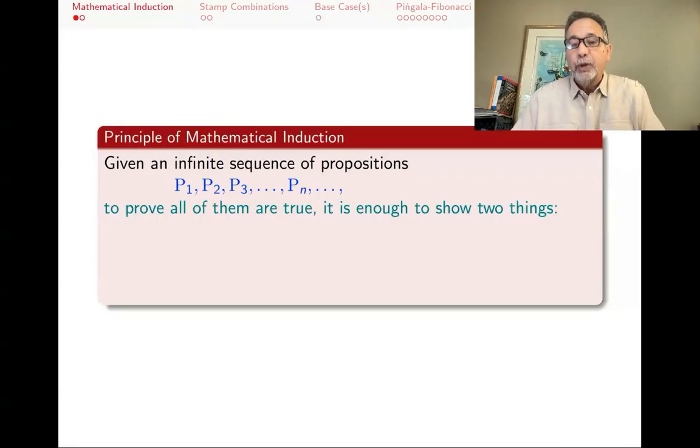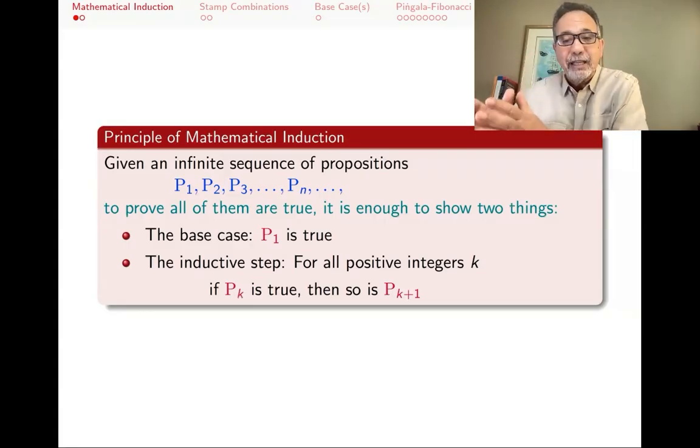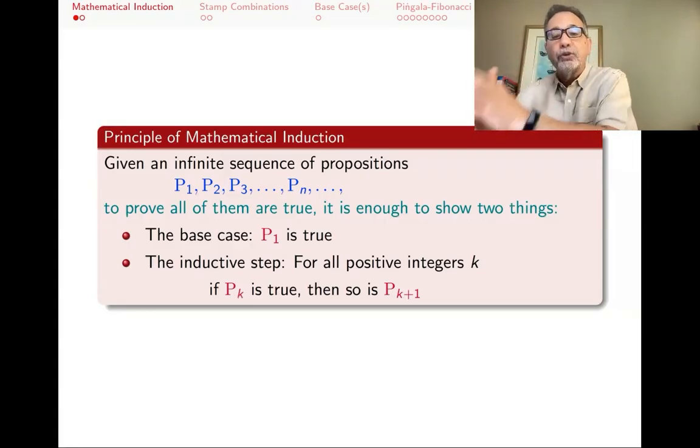Instead of proving each one of them, you prove two things. First, you prove the first statement is true, and then you prove that if one of them is true, then the next one is true. Not any particular place in the sequence, but for any integer k, anywhere in the sequence, if you know the kth statement is true, you prove that from that you can prove the next one.